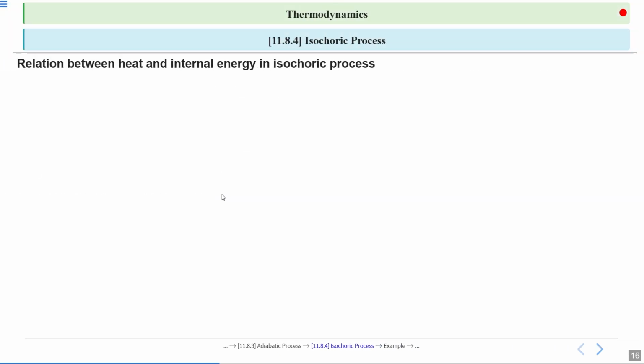Relationship between heat and internal energy in an isochoric process. From the first law, heat is equal to change in internal energy plus work done. So we can write heat equal to change in internal energy, as W equals 0 for an isochoric process.